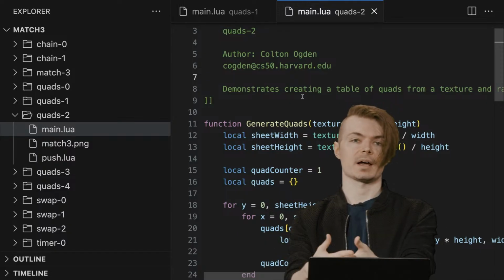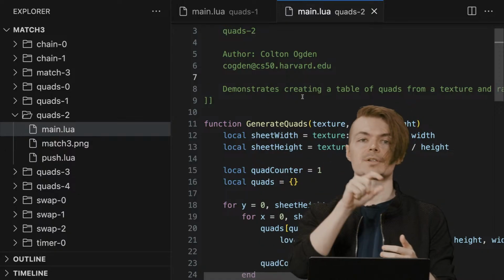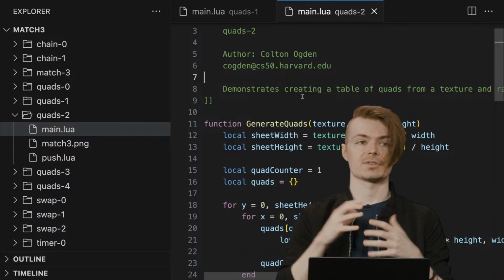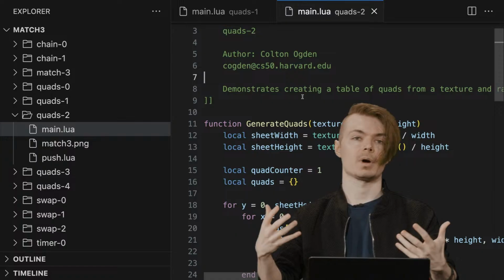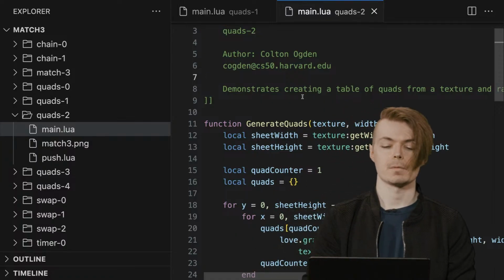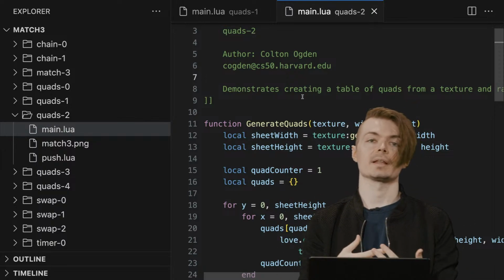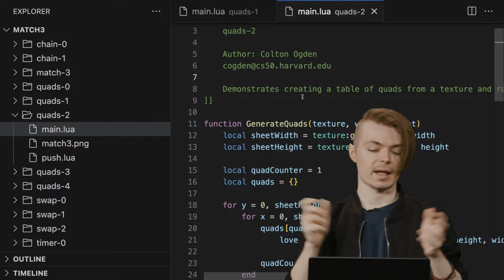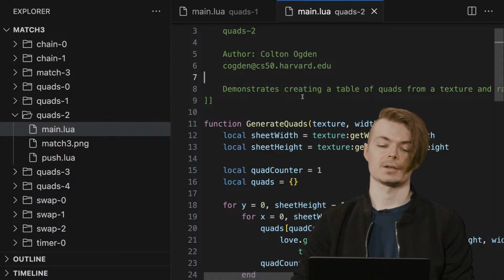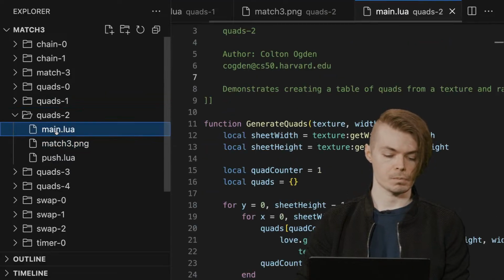It's one thing to draw the tiles, but it's another thing to actually have a board that's a data structure that we can compare tiles within and actually have some persistence, right? We can draw quads, we can draw rectangles, we can draw the texture, but we need some persistence. So this is illustrating the first step towards that idea, that things aren't persistent now, but we can draw at any point in that quad table any given quad. So let's go to quads 2.